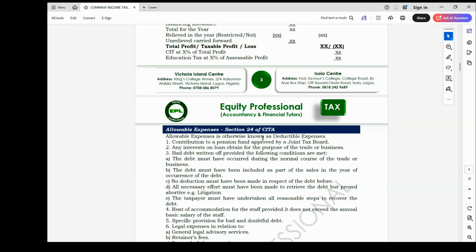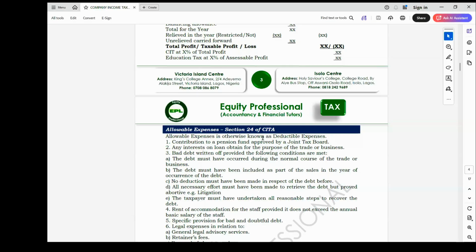Then we have bad debt written off, where a debt has completely been written off by the taxpayer. It will become an allowable expense under the following conditions. The debt must have occurred during the normal course of business, so the debt you are making as a result of your business must have been included as part of the sales in that year.